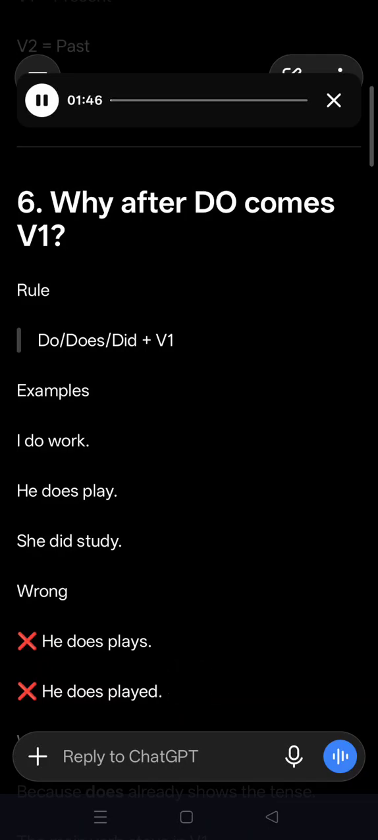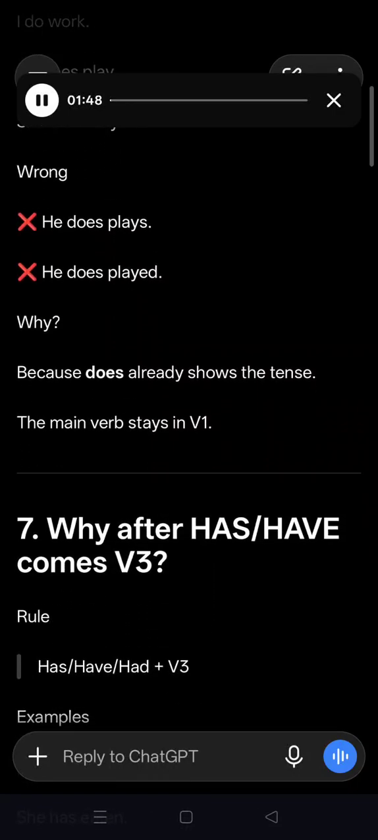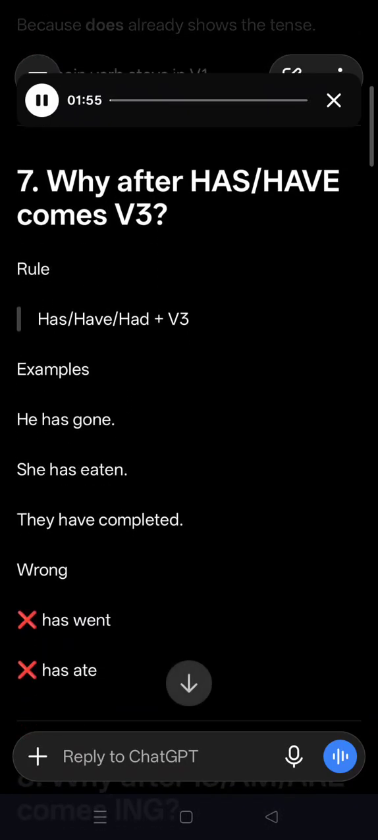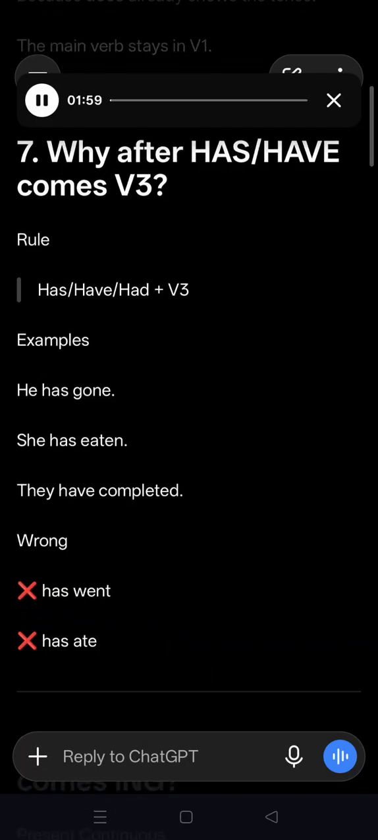Wrong: he does plays, he does played. Why? Because does already shows the tense. The main verb stays in V1. Number 7. Why after have comes V3? Rule: has, have, had plus V3. Examples: he has gone, she has eaten, they have completed. Wrong: has went, has ate.